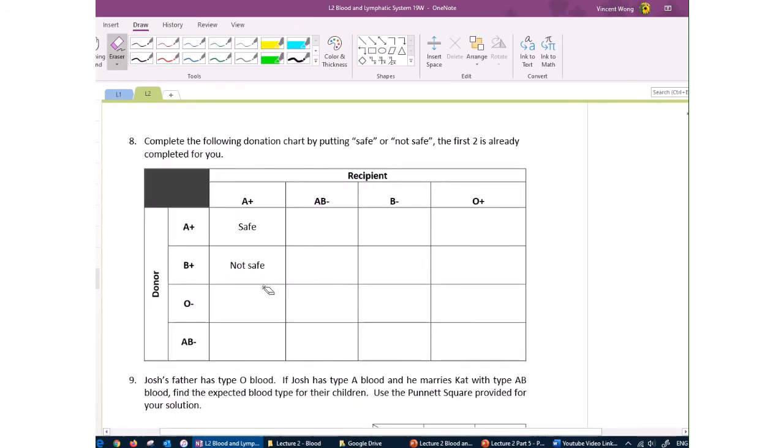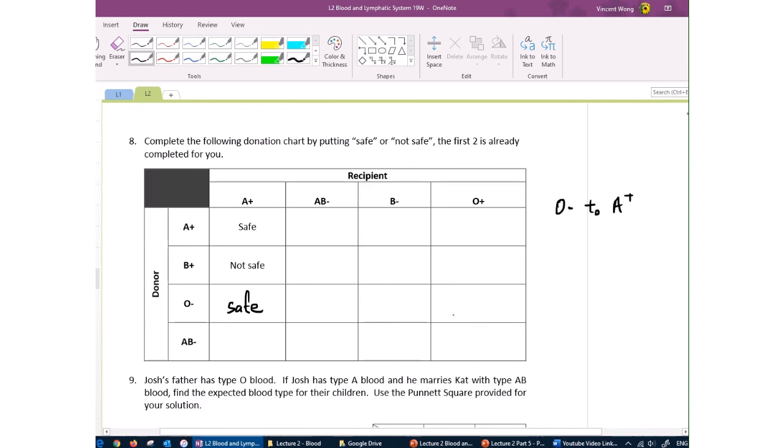Let's take a look at this one. O negative to A positive. Can O give to A? If you check the transfusion chart, the answer is yes. Can negative give to positive? Yes. So because both blood groups are compatible, this is going to be safe.